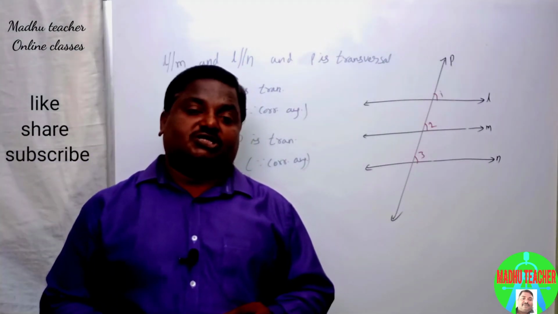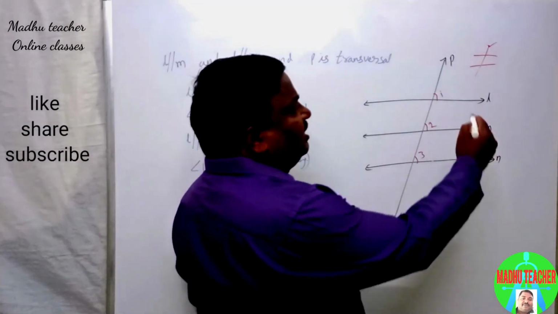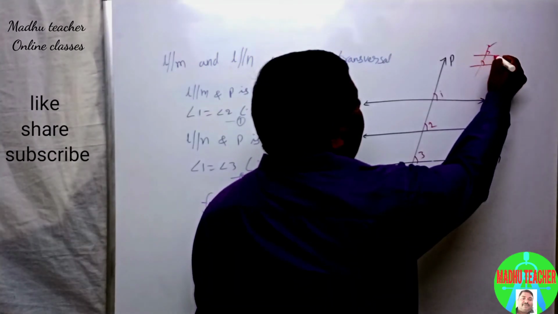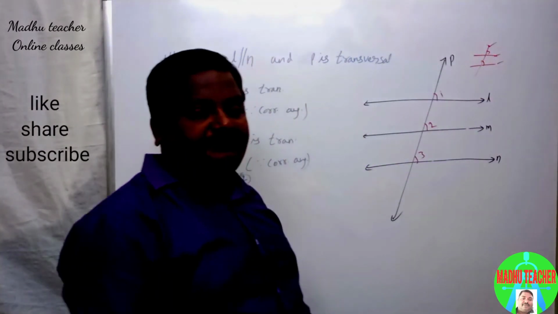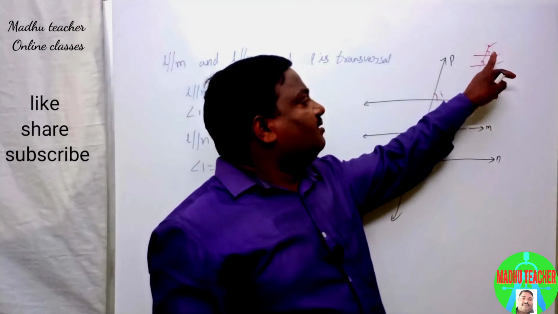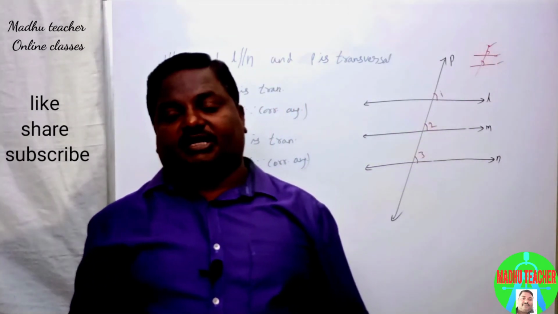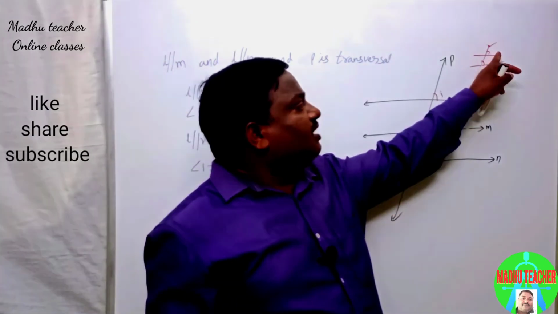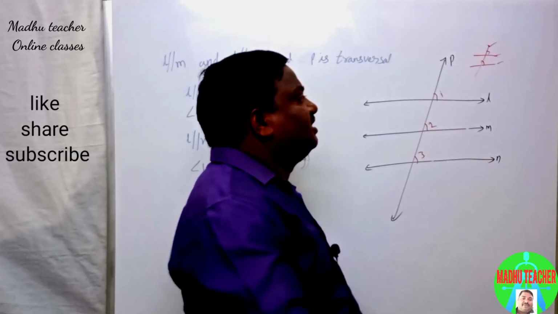In this video we discussed: if corresponding angles are equal, then these two lines are parallel. And if these two lines are parallel, the corresponding angles are equal. If these two lines are parallel, alternate interior angles are equal.